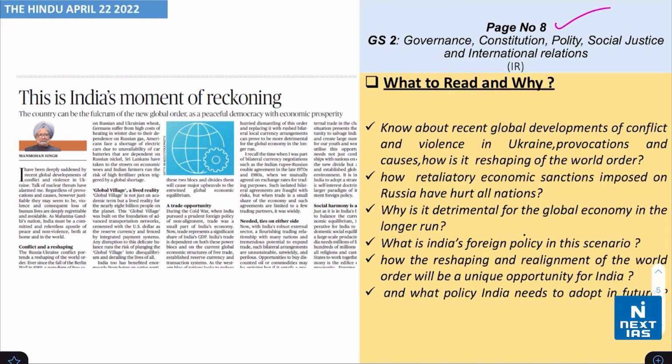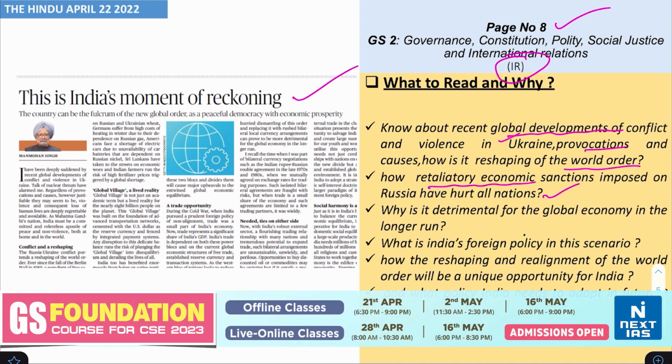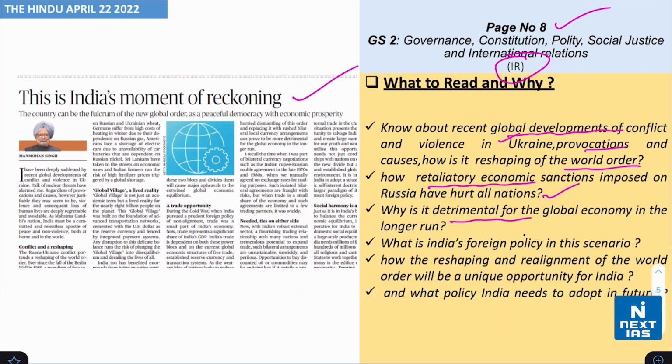Next, take a look on page number 8 from the topic of international relations. Again, the headline says that this is India's moment of reckoning. Now, you need to understand and know about the recent global developments of conflicts and violence in Ukraine, the provocations and causes, and how it is reshaping the world order. Next, understand how retaliatory economic sanctions imposed on Russia have hurt all the nations, and why it is detrimental for the global economy in the longer run, and what is India's foreign policy in this particular scenario, and how the reshaping and realignment of the world order will be a unique opportunity for India, and also what policy India needs to adopt in the coming future.